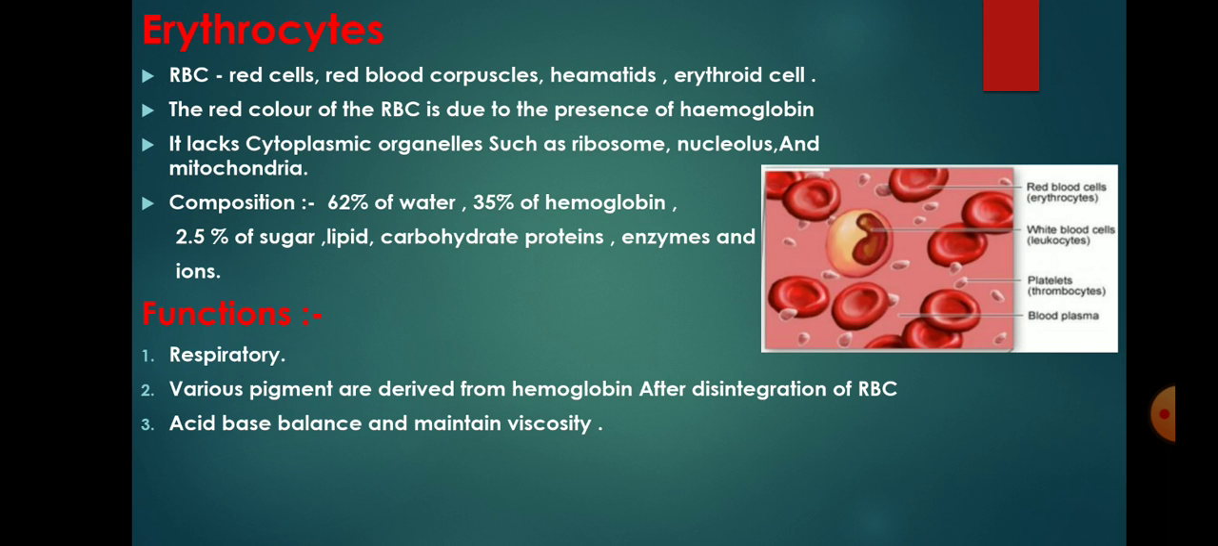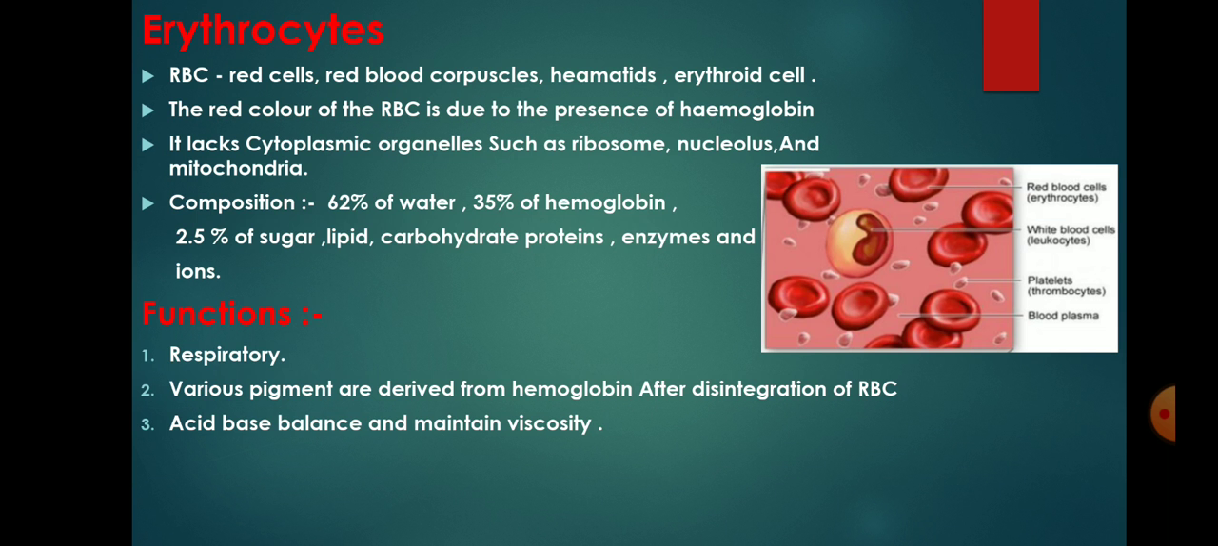Next slide is about erythrocyte. Erythrocyte is also known as RBC, red cell, red blood corpuscle, hematids, erythroid cells. The red color of the RBC is due to the presence of hemoglobin. Heme means iron and globin means protein. It lacks cytoplasmic organelles such as ribosome, nucleus, and mitochondria.